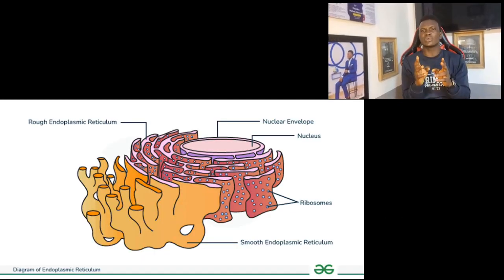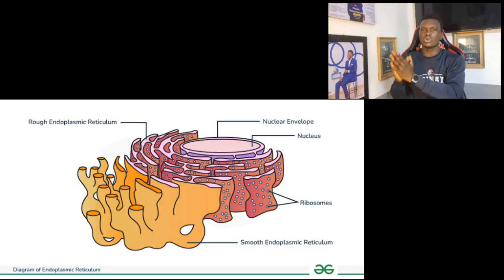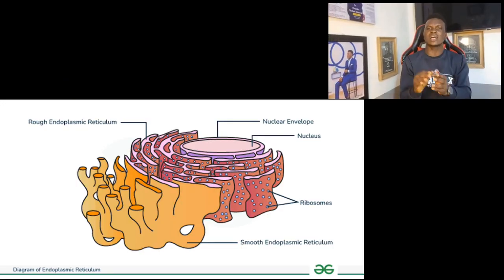Now we have two types of endoplasmic reticulum based on whether the ribosomes attach or do not attach. If ribosomes attach to an endoplasmic reticulum, it is called rough endoplasmic reticulum. If they do not attach to the endoplasmic reticulum, it is called smooth endoplasmic reticulum. Now, what is the function of rough endoplasmic reticulum?